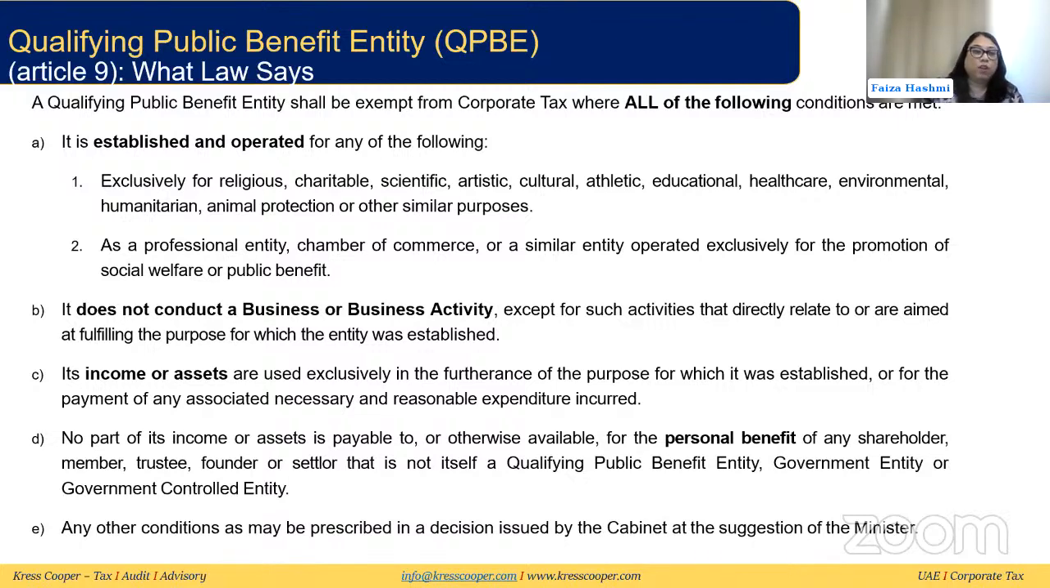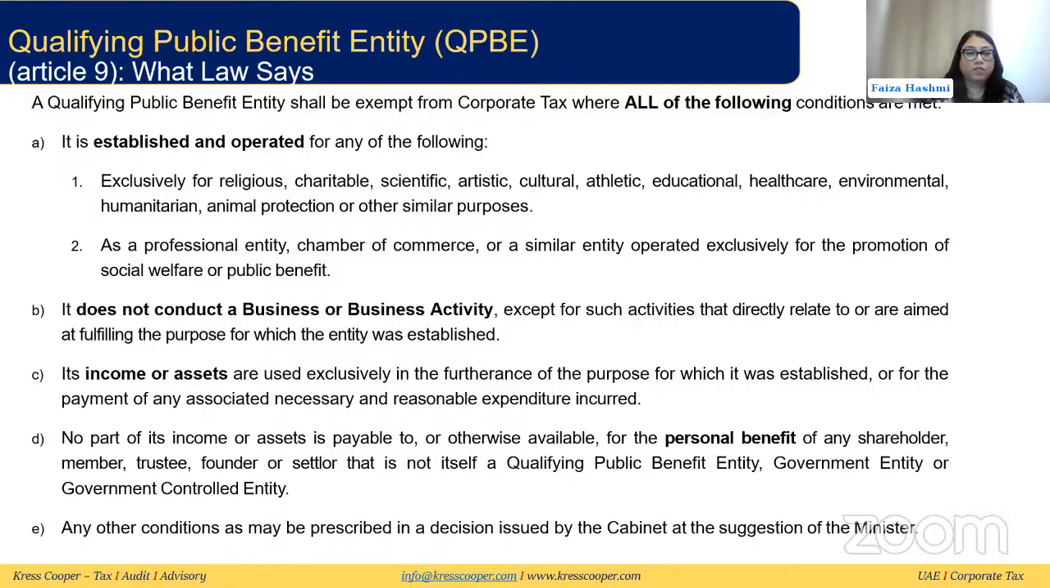So it has to be one of these. Then the second condition is it does not conduct a business or business activity, like we said, except for those activities that directly relate to or are aimed at fulfilling their main purpose. So they should only be conducting those activities and not any other activity. Their income and assets are used exclusively in the furtherance of the purpose for which it was established and for the payment of any associated necessary and reasonable expenditure incurred.